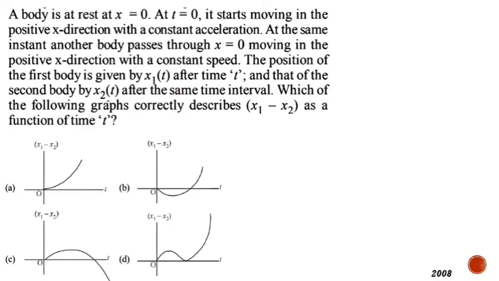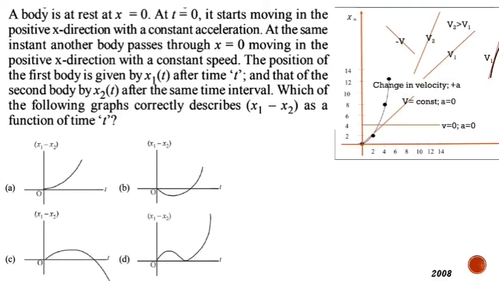So x1 and x2, these are the two positions given. After the time interval, which of the following graphs correctly describes x1 minus x2 as a function of time t? It is just a subtraction of two different displacements of two different bodies, in which one body is moving with acceleration and one body is moving with constant speed.